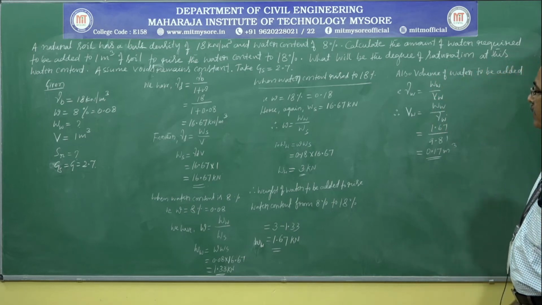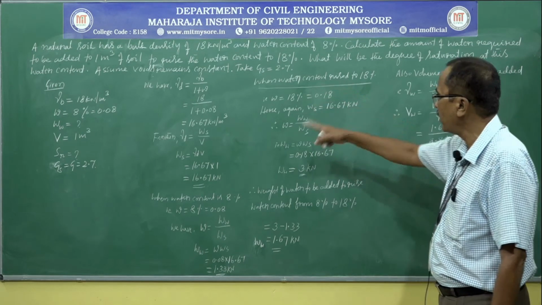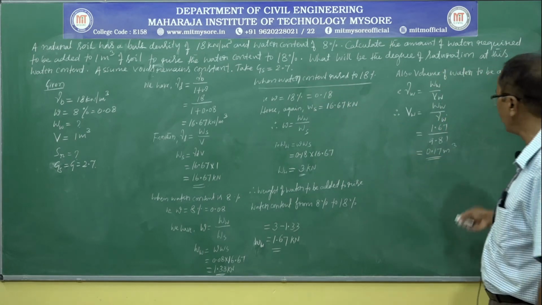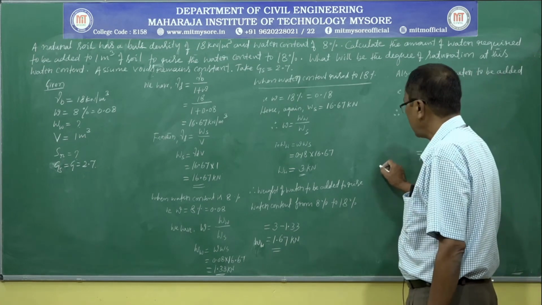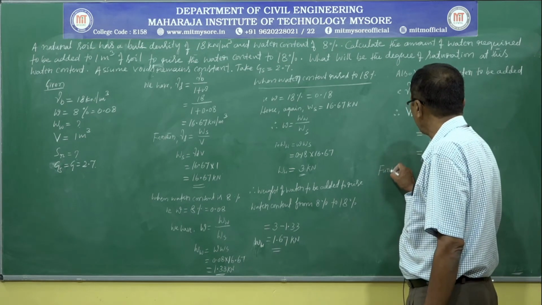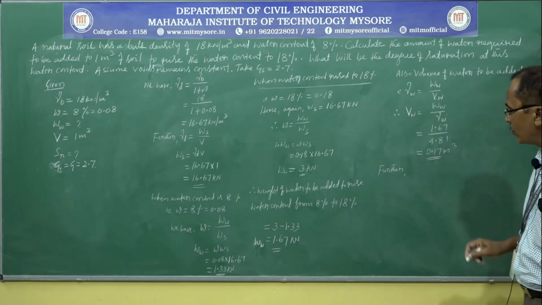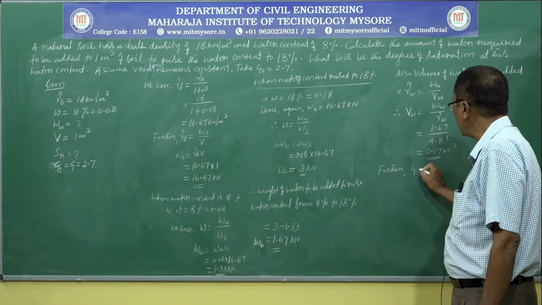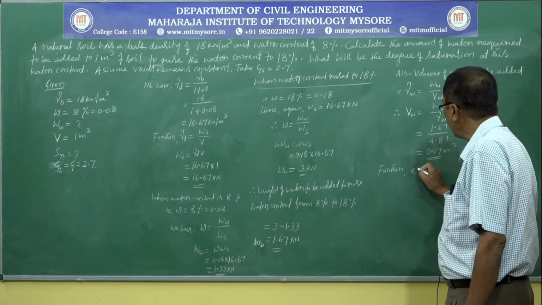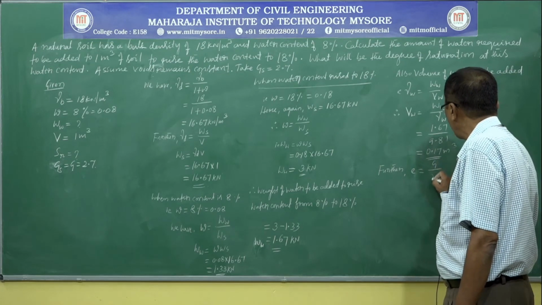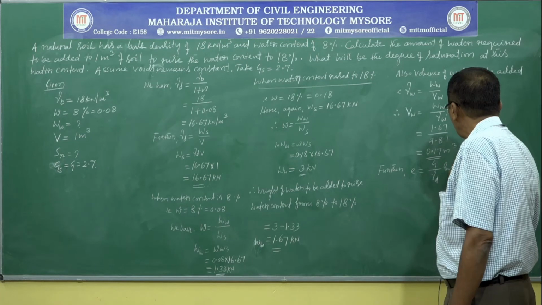It's also asked to calculate the degree of saturation. To calculate degree of saturation, you need void ratio, and the void ratio is not calculated so far. Let us calculate that void ratio also. Here I write a ready-made equation for void ratio: e is equal to G divided by gamma d into gamma w, minus 1.